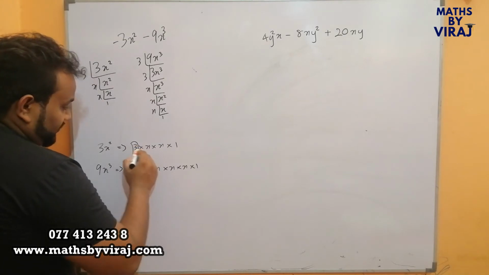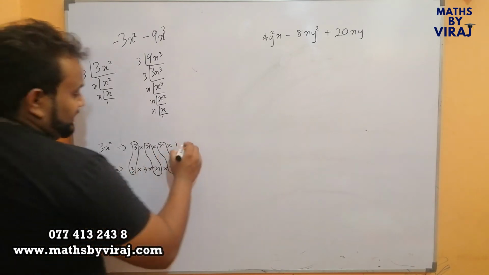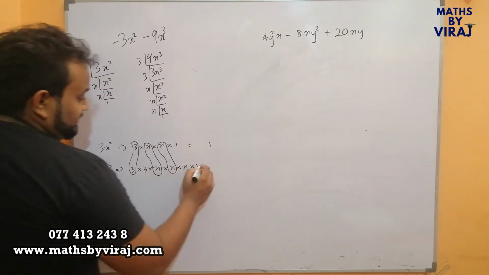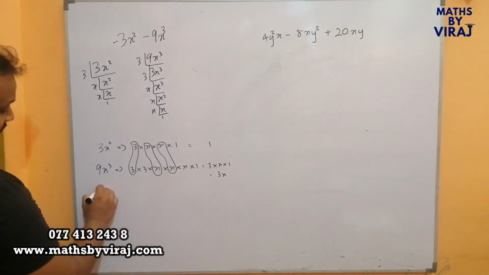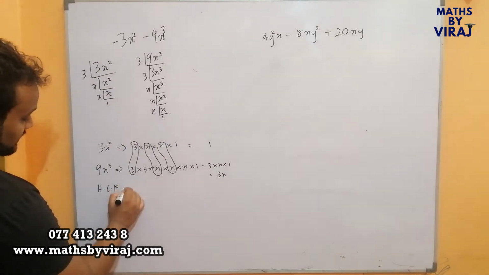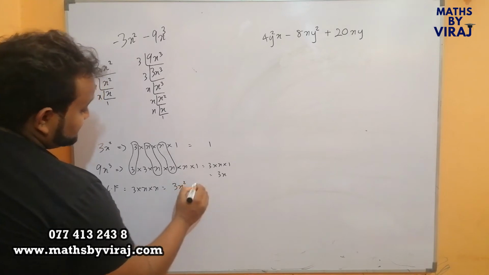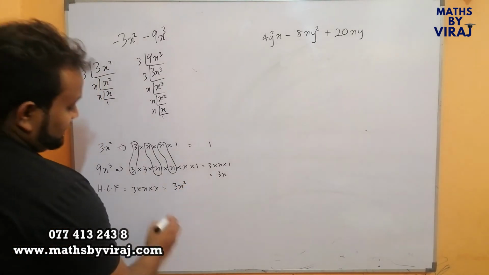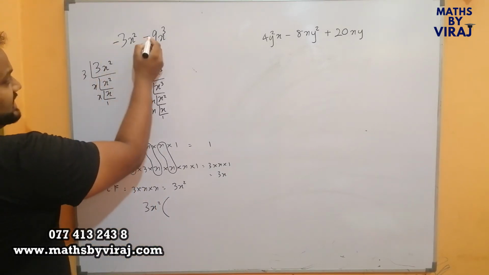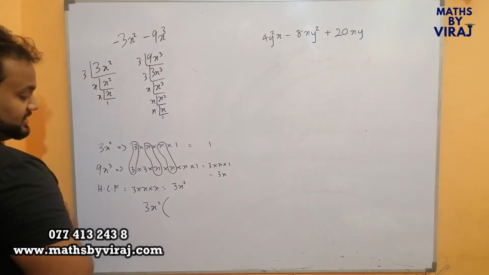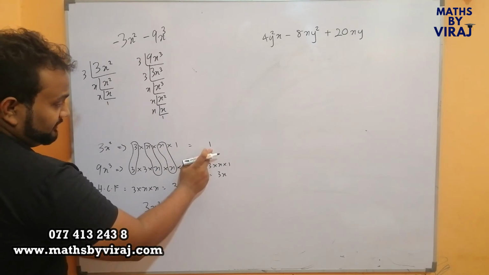The common terms are 3, x and x. Now what is remaining here is 1, and what is remaining here is 3 into x, which is 3x. Therefore, as the highest common factor, I can take 3 into x into x out, which is 3x squared. Now, when I take 3x squared as the common term out, you see that this is minus and this is minus. Therefore, instead of minus 3x squared, what is left behind is 1.